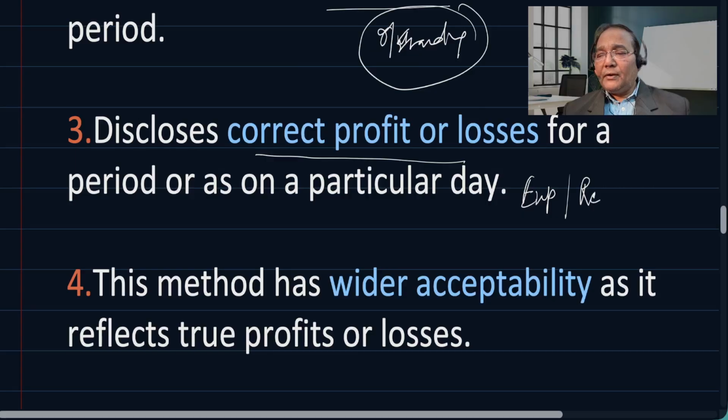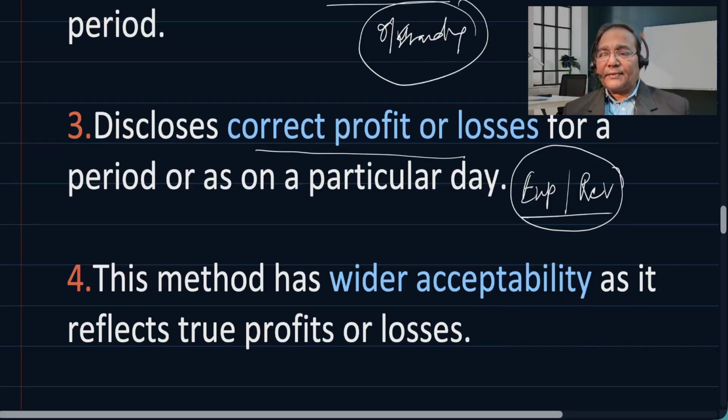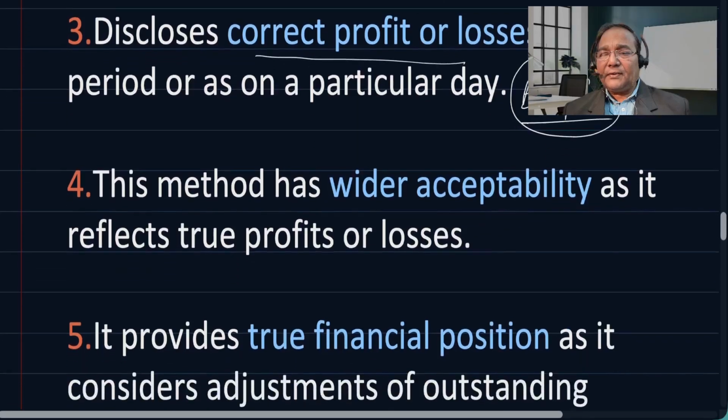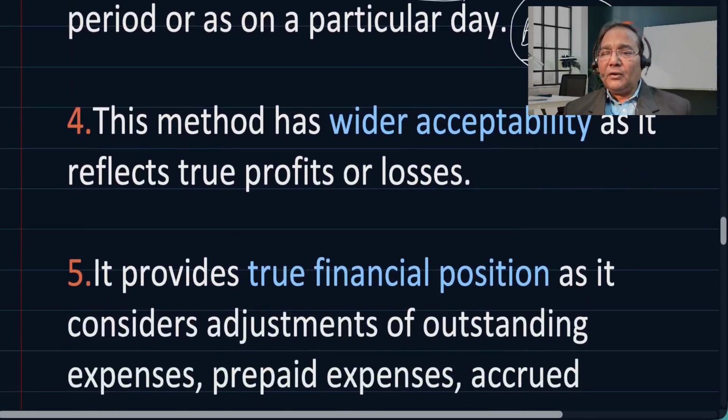Whether paid or not is immaterial, but we can treat it as profit or loss. This method has wider acceptability as it reflects true profit or loss.